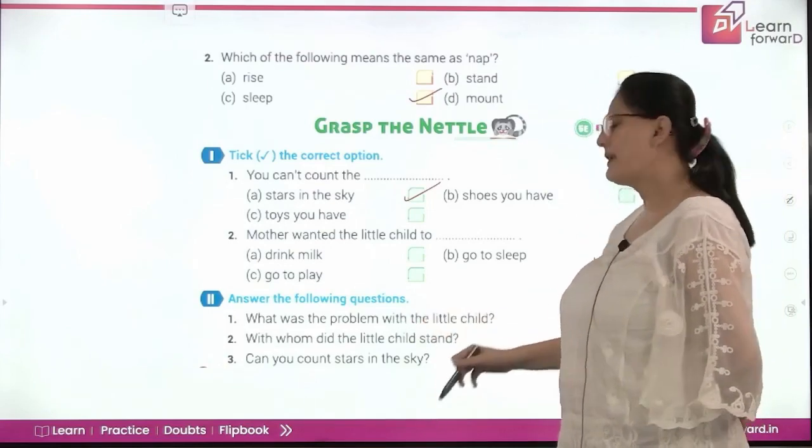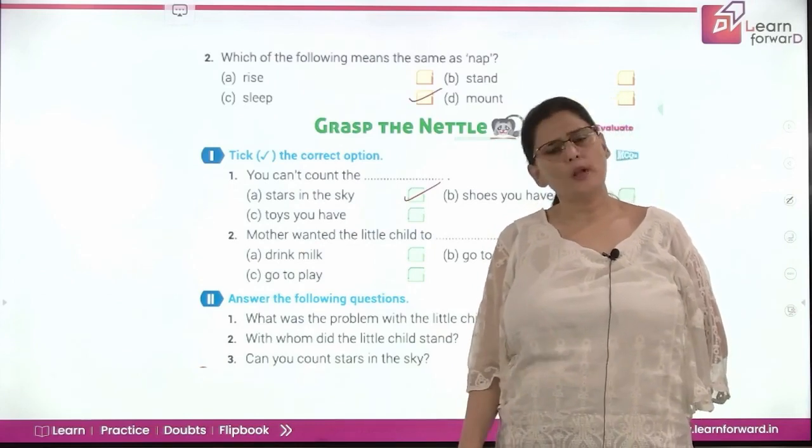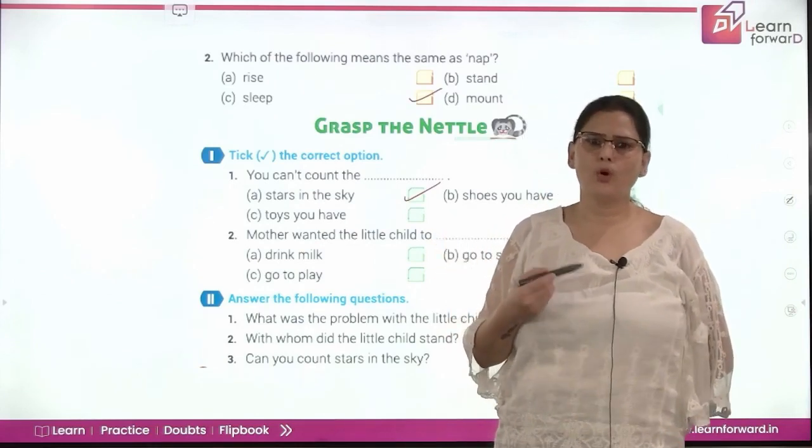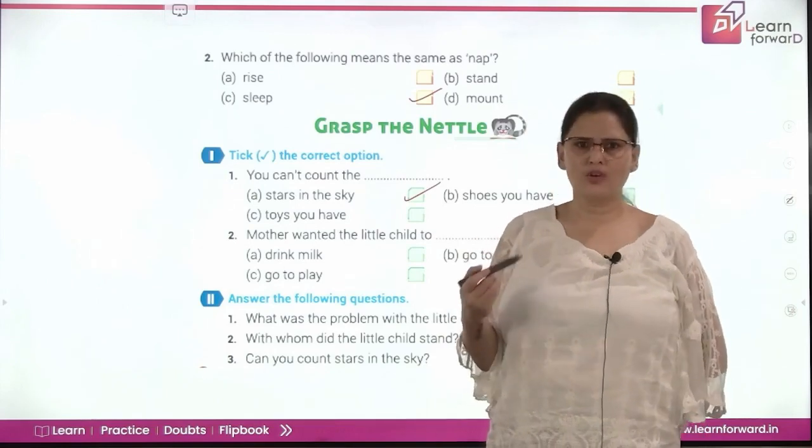Can you count the stars in the sky? Do you feel that you can count the stars in the sky? Okay, so now today what you will do is you will all go out either in your balconies or on the terrace and you'll try counting the stars, right?